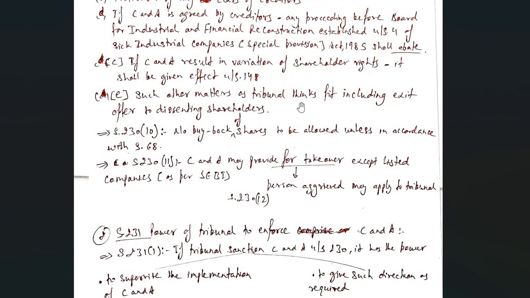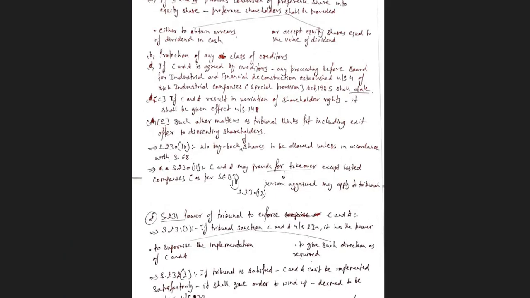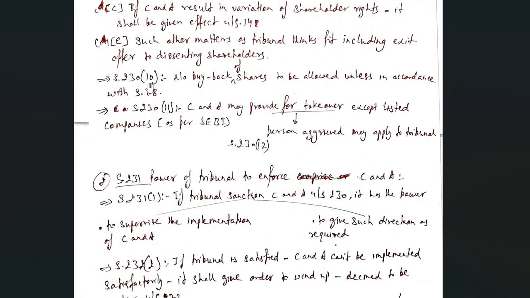Such other matters as the tribunal thinks fit, including an exit offer to dissenting shareholders. The shareholders who are dissenting, they may exit. So these are the instances which will be there in the order of the tribunal, if the tribunal thinks fit. Then by virtue of clause 10, no buyback of shares is to be allowed unless in accordance with Section 68. Section 68 we have done already.